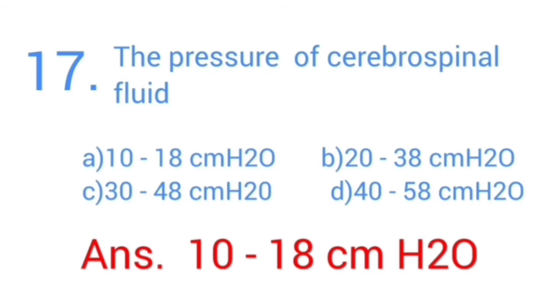The pressure of cerebrospinal fluid. Answer is 10 to 18 cm H2O. The pressure of cerebrospinal fluid is 10 to 18 cm H2O.